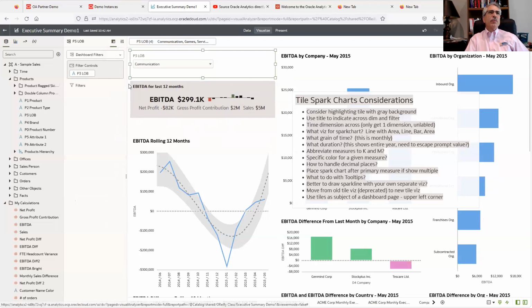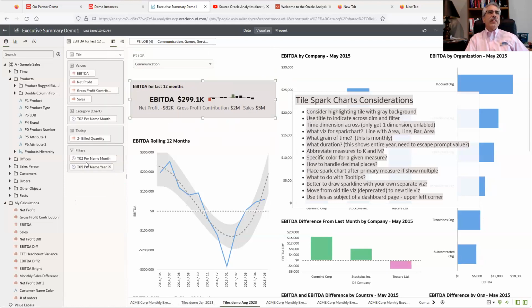I added in the grammar pane in here the ability for this to have a tooltip, and I can add additional measures in here, something to add a little more interest. Not sure if you want to do that or not. Think about the grain of what you're showing, abbreviate. There's the ability to control the color of the viz of this, but I would generally go with the color that you assign to the measure. I think that's a best practice.